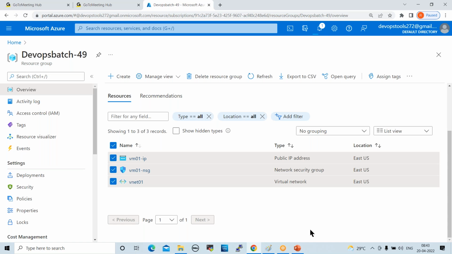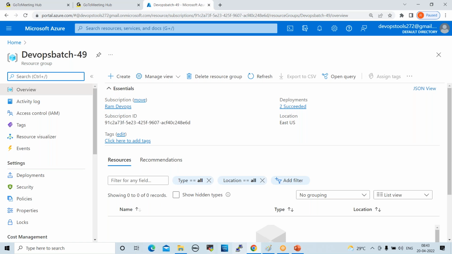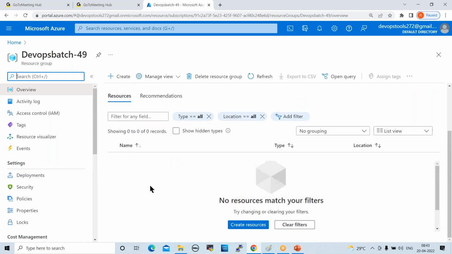From top to bottom we create: first we create VNet, subnet, VM. While deleting, we have to go from bottom to top. First we have to delete the VM, subnet, VNet, like that. Deleting is reverse. Now it is deleted completely.